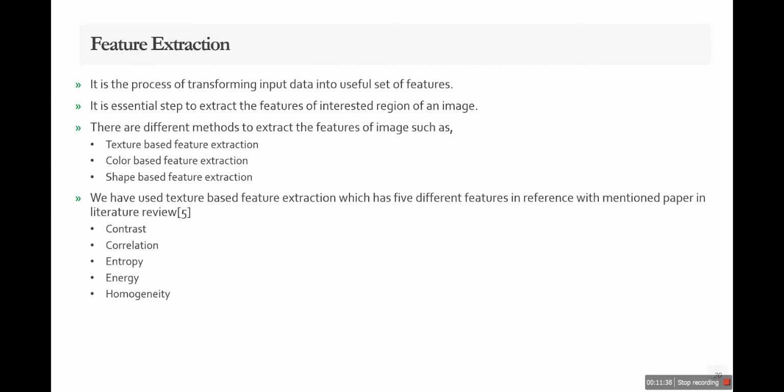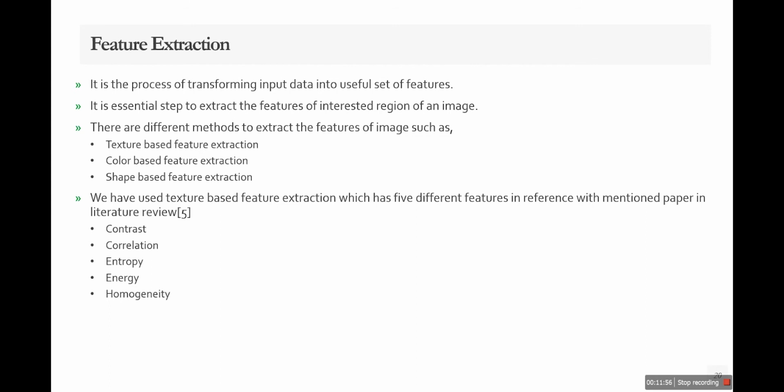It is an essential step to extract features from the region of interest. Why are we taking features? Because in our image there are lots of features, so we will take the interested part of the image, and then we will only give those extracted features to our classifier.